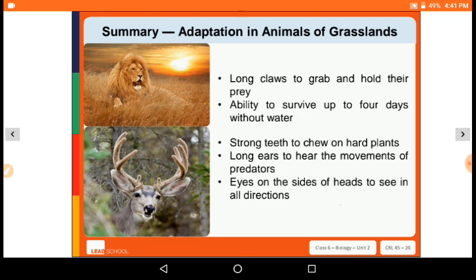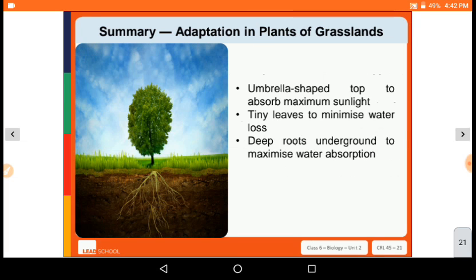So let us summarize. Long claws to grab and hold their prey, ability to survive up to 4 days without water, strong teeth to chew hard plants, long ears to hear the movements of the predators, eyes on the sides of the head to see in all directions. Next, umbrella-shaped top to absorb maximum sunlight, tiny leaves to minimize water loss, deep roots underground to maximize water absorption. These are the adaptations in grassland plants.